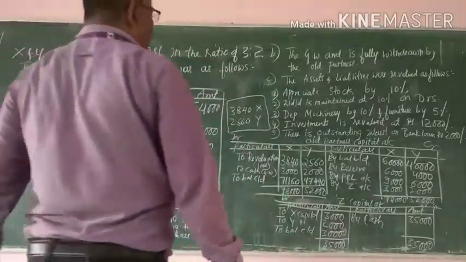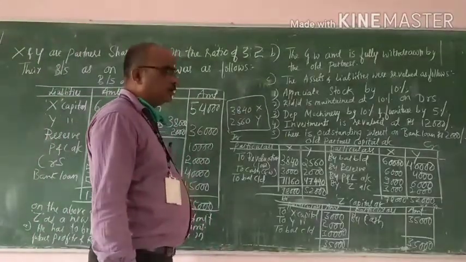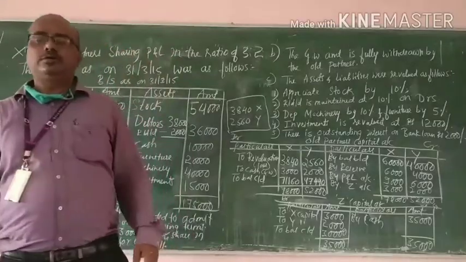So this is how you prepare the old partners capital account. Now let us prepare the new balance sheet.